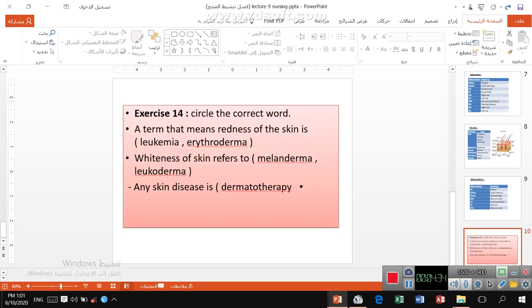Then the last here, you have exercise 14, circle the correct word. You have here multiple choices. You can choose them and circle them as an exercise or assignment at home.